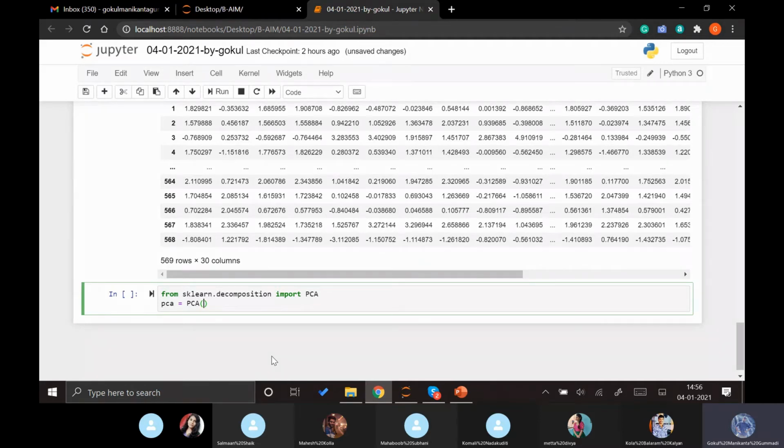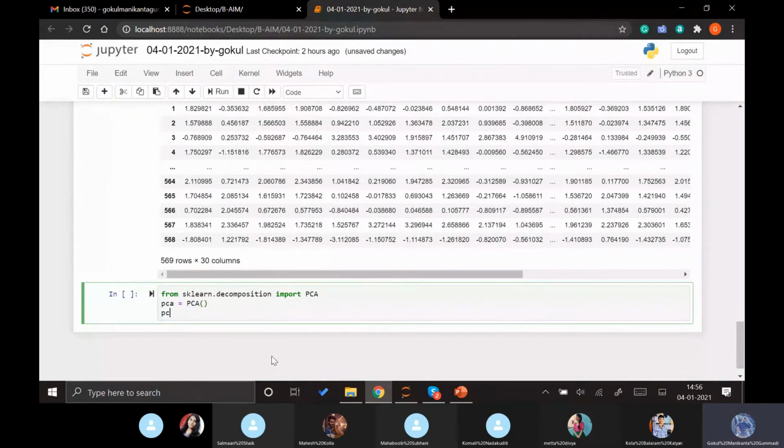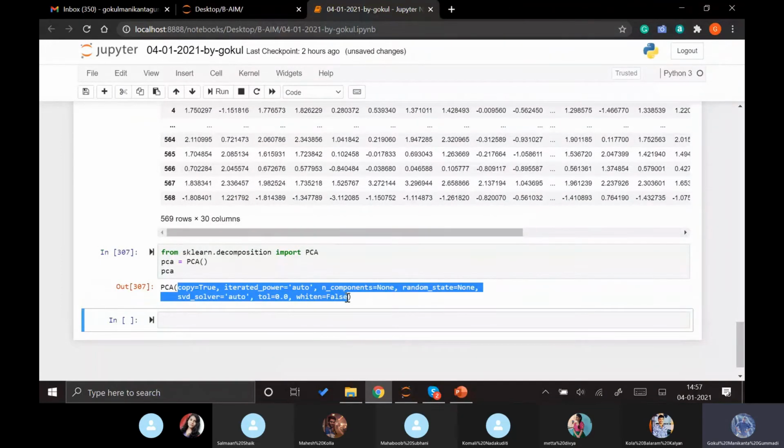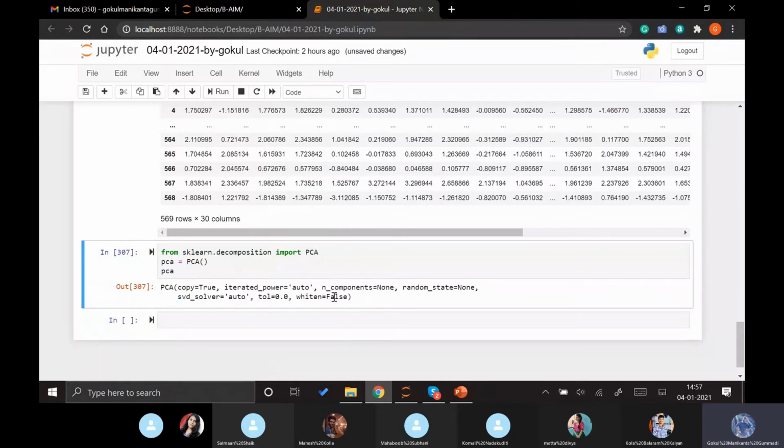Now, what values can we give in PCA? Let me quickly show. We can give all these values inside, but what is really important for us is n_components, because it explains how many components the data needs to be reduced into.